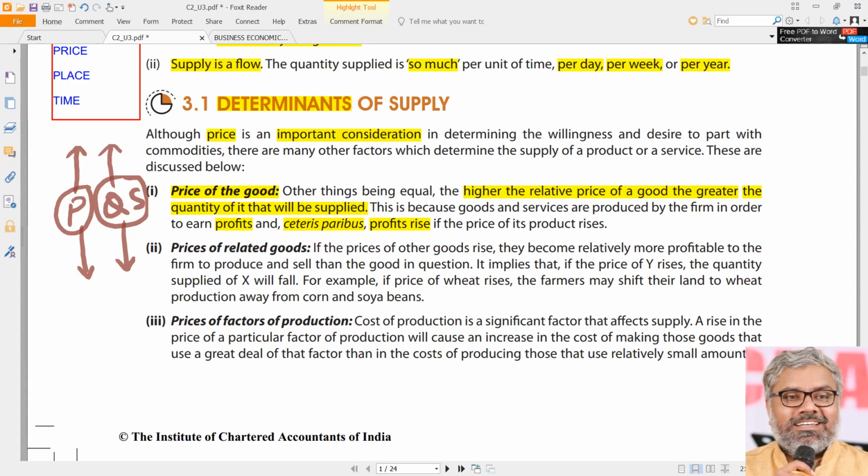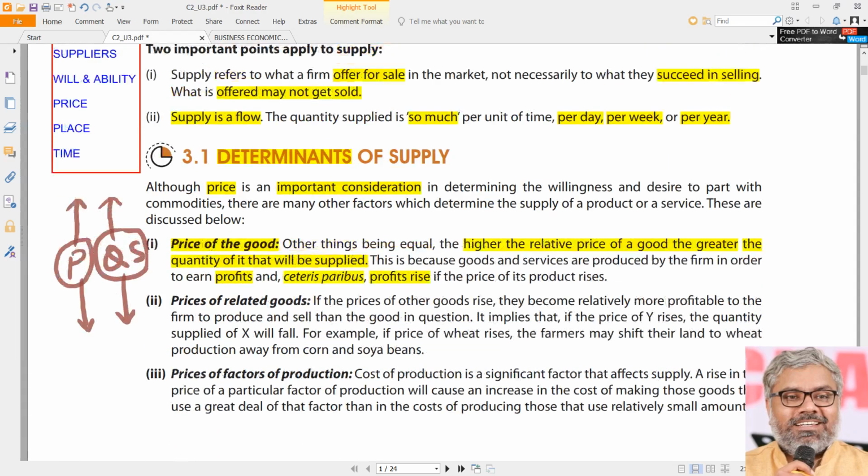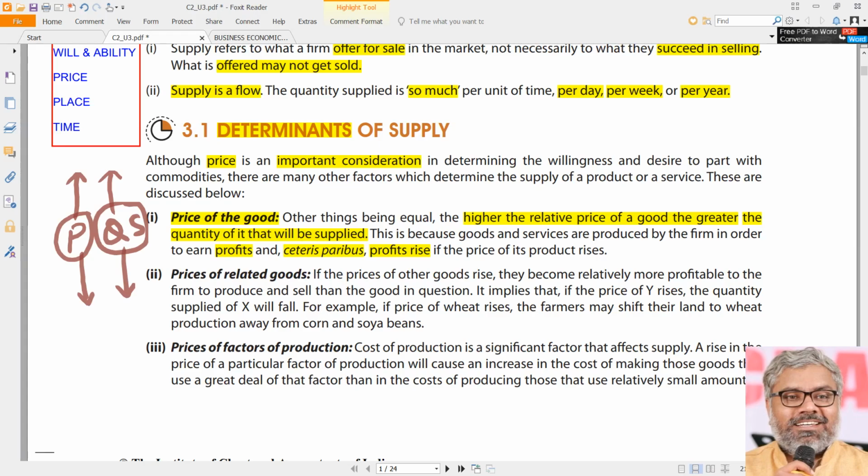So the general phenomenon is this: whenever the prices of the commodities are on the rise, quantity supplied will also be on the rise. Whenever the prices of the commodities are down, quantity supplied also will go down along with that. So that is why these two are directly related with each other. But now naturally a question comes: how can the suppliers react to these price changes so quickly?